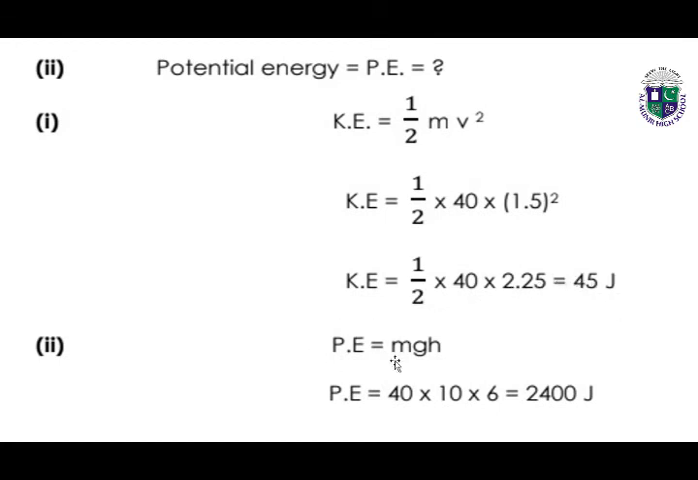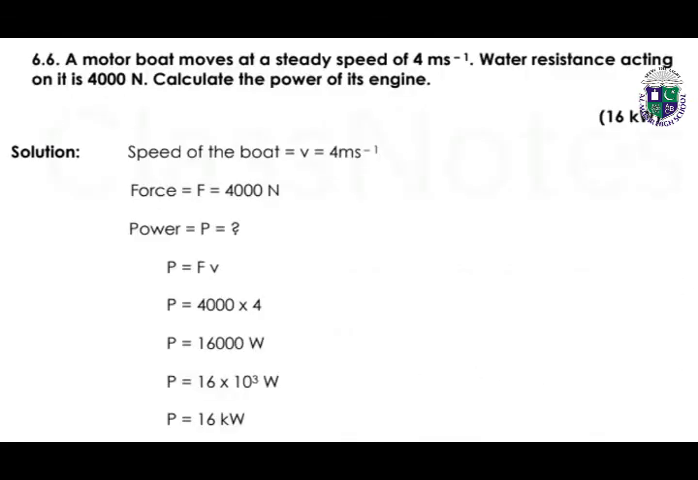And potential energy is equal to mgh. mgh is 40 into 10 into 6. By multiplying all these three values, the answer is 2400 joules.